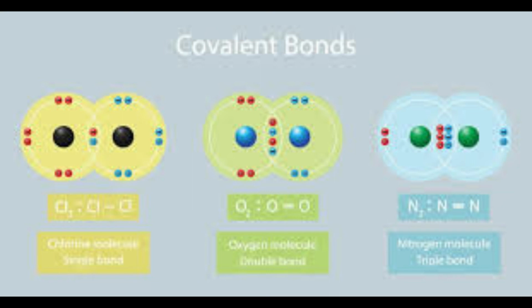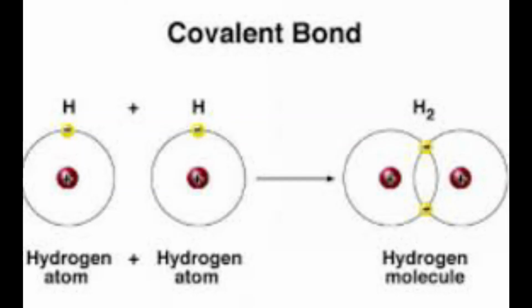Let us see examples in detail. Single bond. A single bond is formed by sharing of one pair of electrons between two atoms. A single covalent bond is formed by sharing two electrons between atoms, each contributing one electron. Let us see an example.